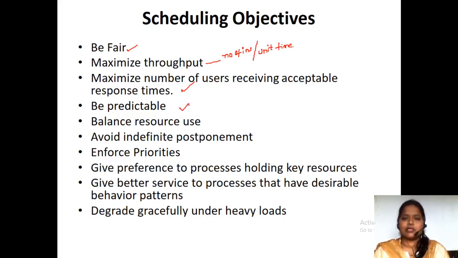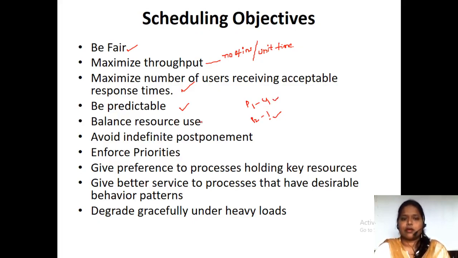Be predictable. Suppose P1 has 4 milliseconds of burst time and P2 has 1 millisecond of burst time. We have to be predictable, in the sense that we predict P2 would be waiting for 4 milliseconds in order to complete its 1 millisecond. So if you predict this, we allow P2 first and then P1 later. So that prediction should be there.